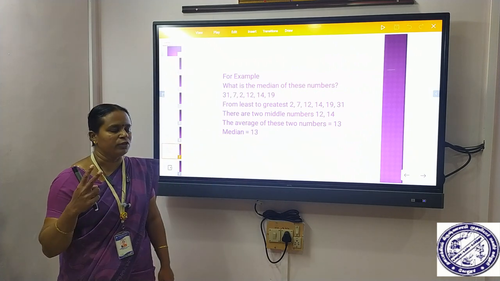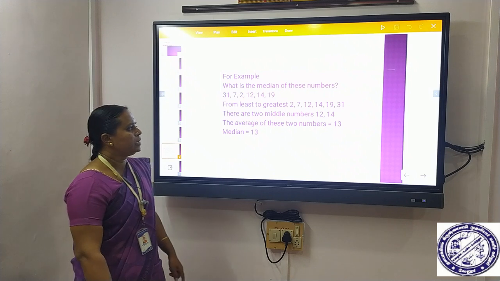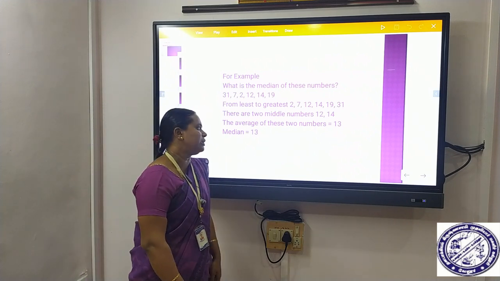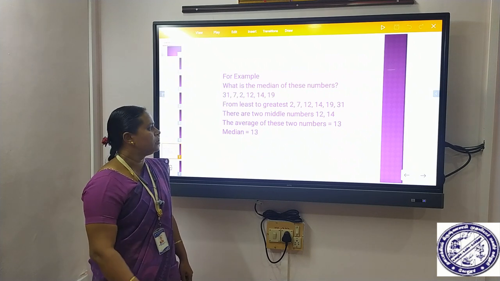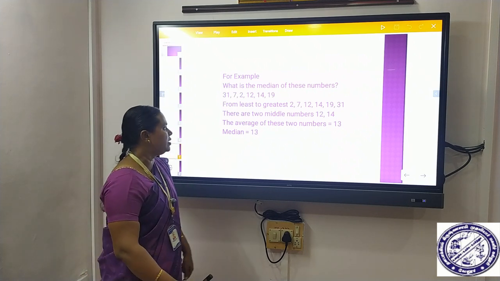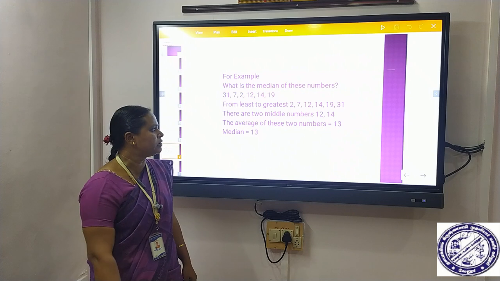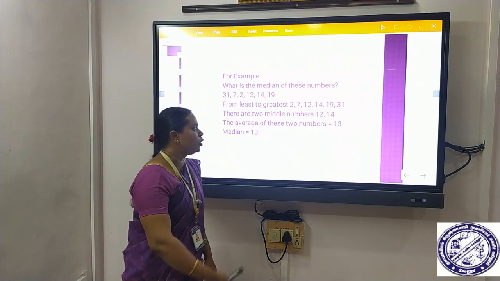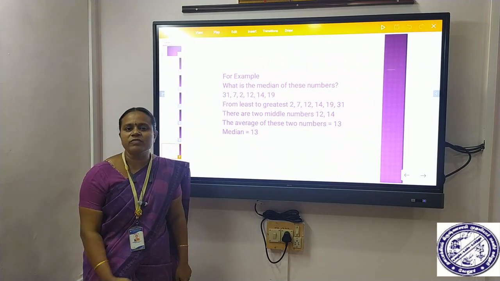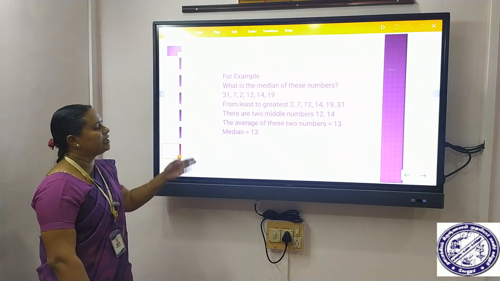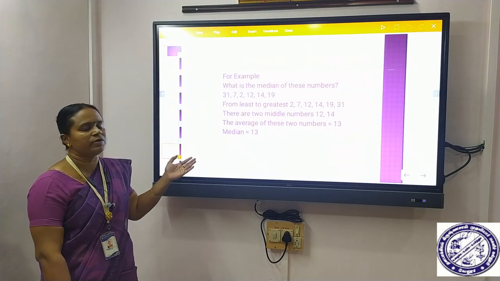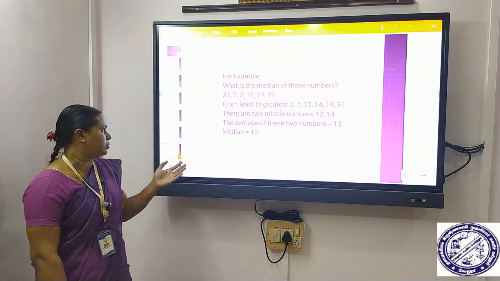First we have to find the mean of the two numbers, which means the average of two numbers. That is 12 plus 14, which is 26, dividing by 2, which means we are taking the average of the two numbers. 26 by 2 is 13. So therefore we say the median is 13. This is the example if the number of observations is even.